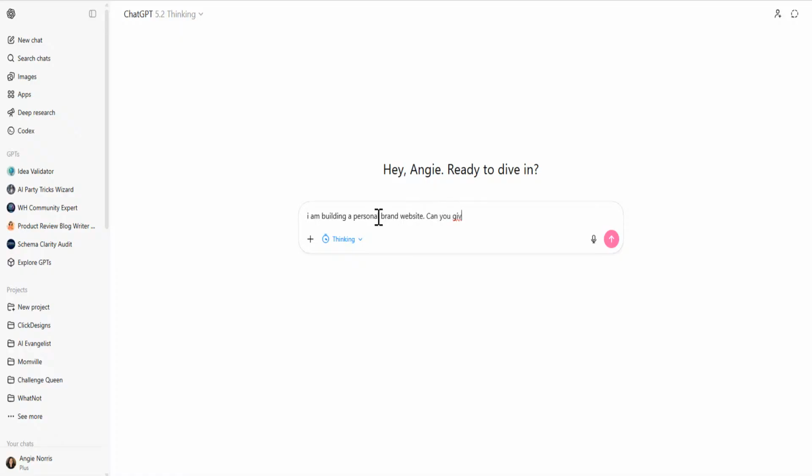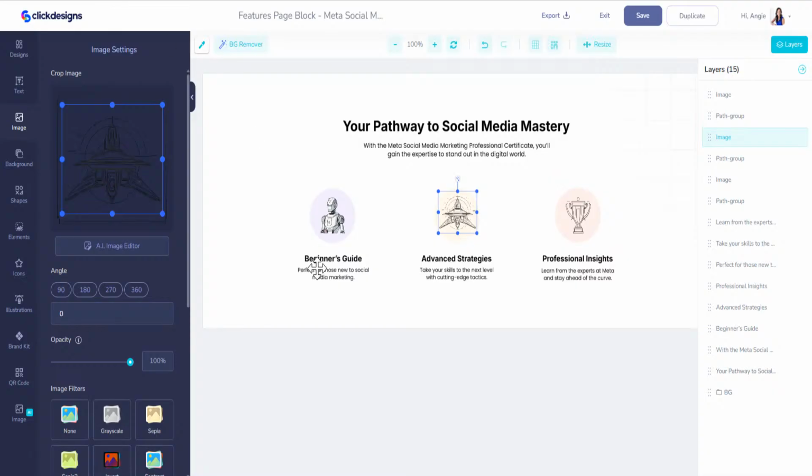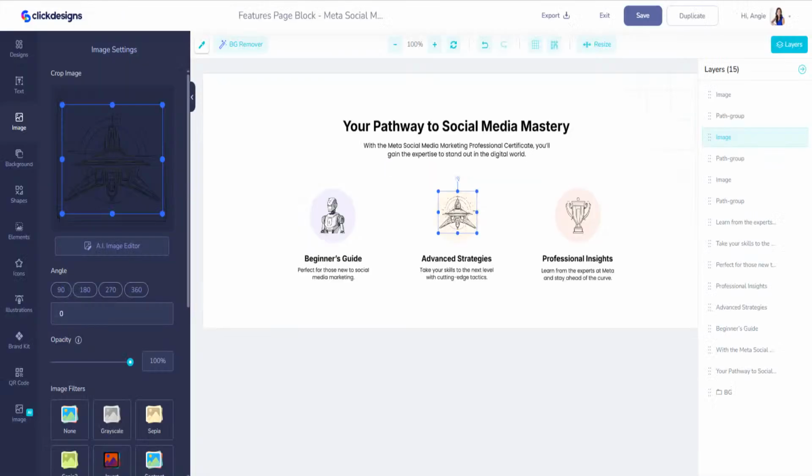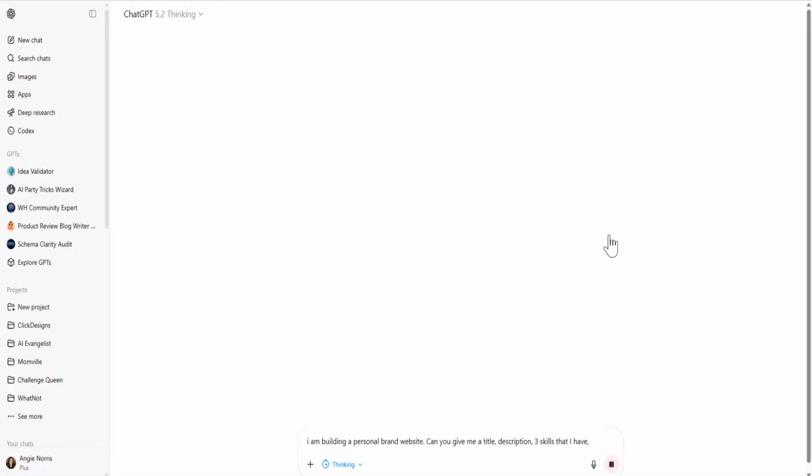Can you give me words? How about 3? Let me go back here. Look what we need. We need 3, right? So we need a benefits of working with me, or maybe we can do a, give me a title, description, 3 skills that I have, and then what else do we need? Okay, and then let's just see what happens.